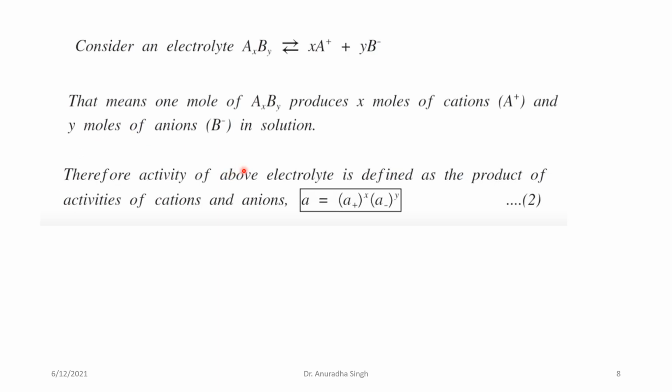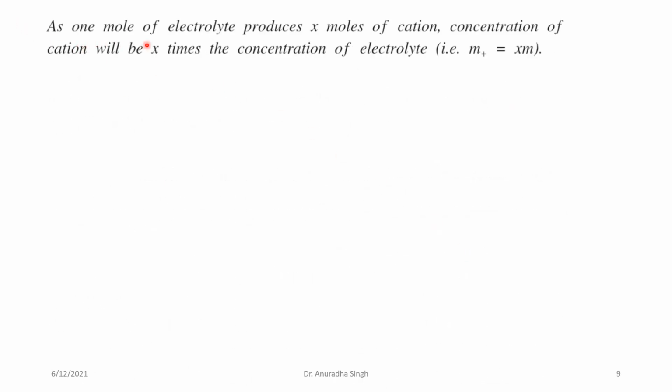Therefore, the activity of the above electrolyte is defined as the product of the activities of cations and anions, and we get equation number 2: A is equal to A positive power X into A negative power Y. As 1 mole of electrolyte produces X moles of cation, the concentration of cation will be X times the concentration of electrolyte, that is, M positive is equal to XM.